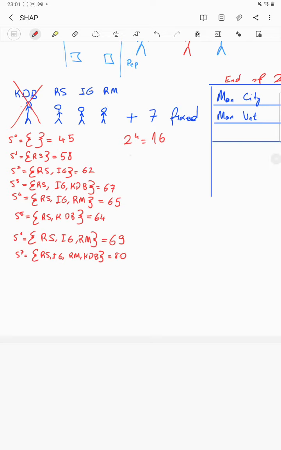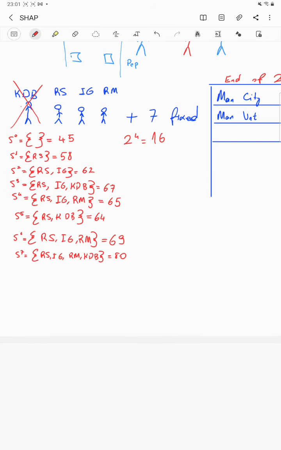I would have 2, 2, 2, so 8 options, right? So I actually need to think about all the scenarios where Kevin De Bruyne is not there, and I would like to add Kevin De Bruyne to these scenarios,